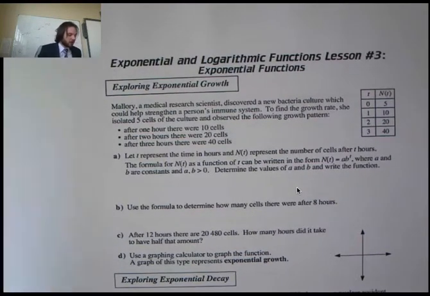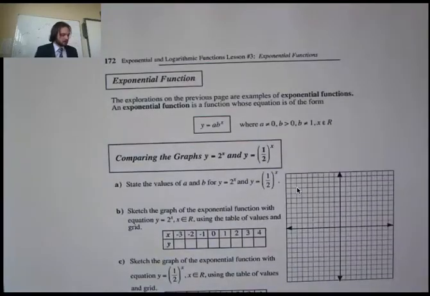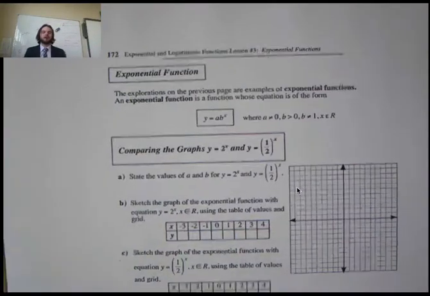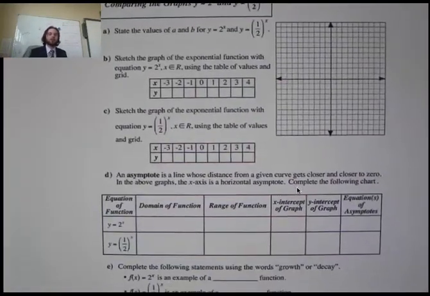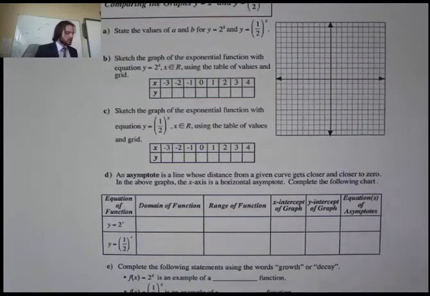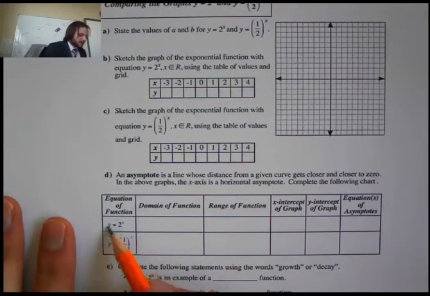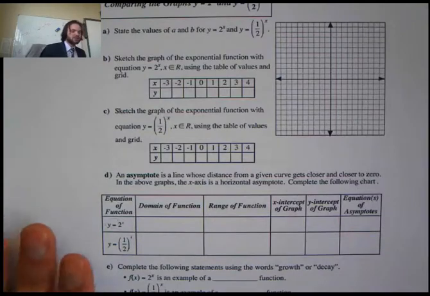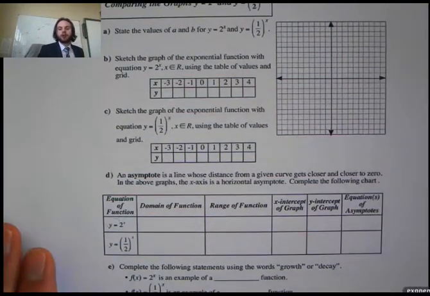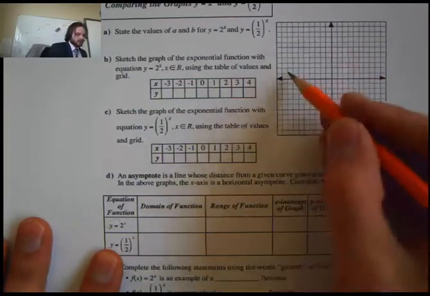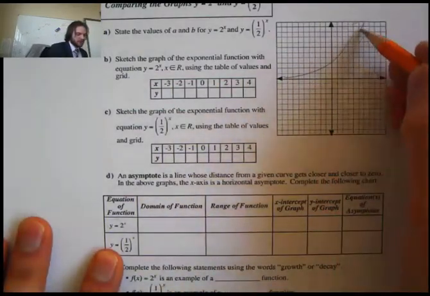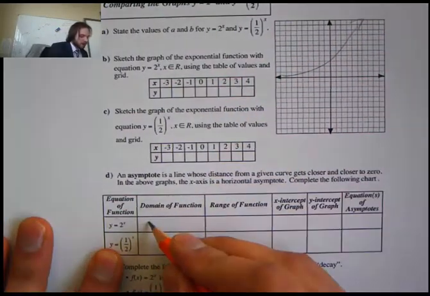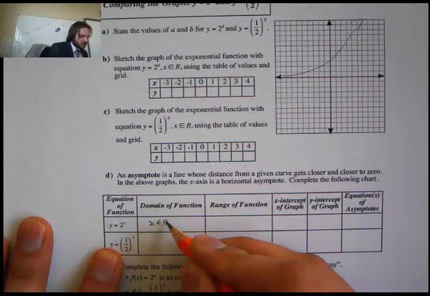We're going to skip now all the way to this table here at the bottom and look at how we solve things. Okay? So let's take a look. It says y is equal to 2 to the x. So what is the domain of this function? Well, if we look back at those graphs, they just went forever up. For 2 to the x, they just went like this. Okay, so the domain is x is an element of all real numbers.